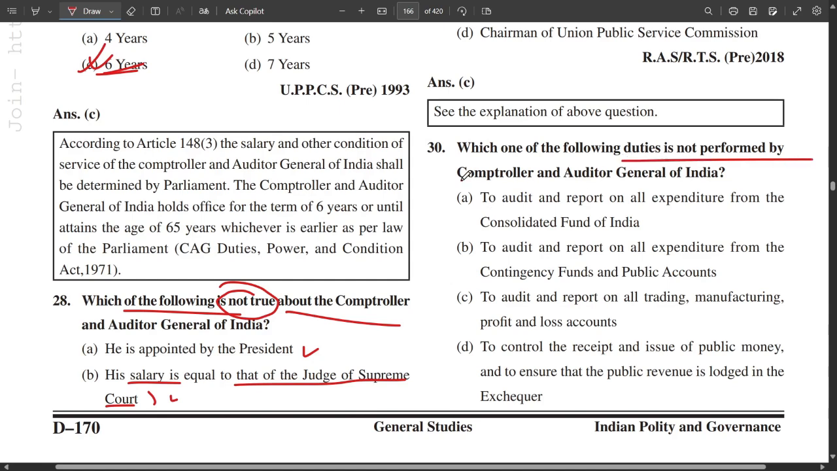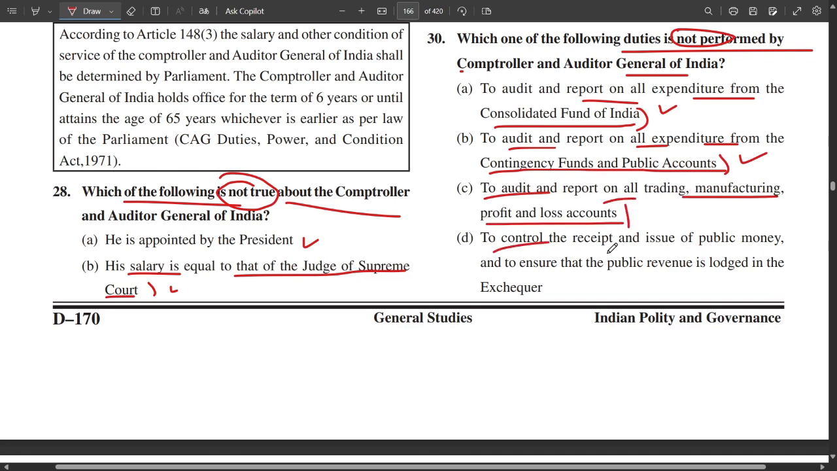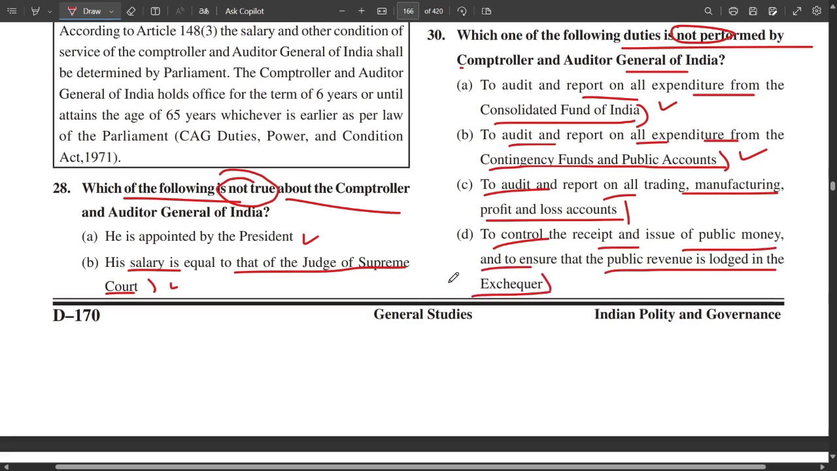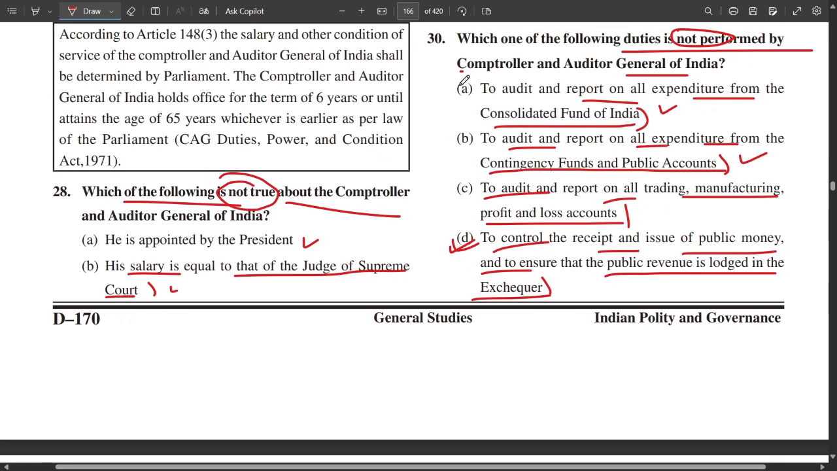Which of the following duties is not performed by CAG? Now, the audit report on all expenditure from consolidated fund. Correct. I mean, not performed बताना है. The audit report on all expenditure from the contingency funds and public accounts, correct. The audit reports on all trading, manufacturing and profit loss. To control the receipt and issue of public money to ensure that the public revenue is lost to the exchequer. So the correct answer to this is D. जितनी भी मैंने बताया था स्टैट्यूटरी एंड नॉन स्टैट्यूटरी ऑर्गेनाइजेशन है, सबकी ऑडिट कैग करता है.